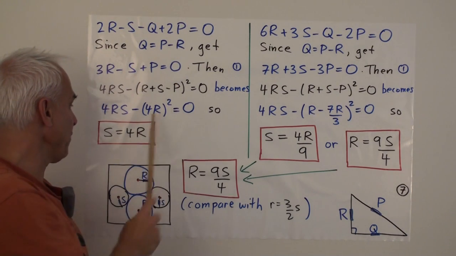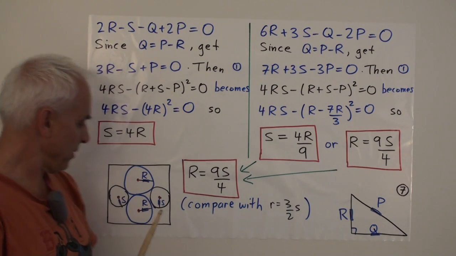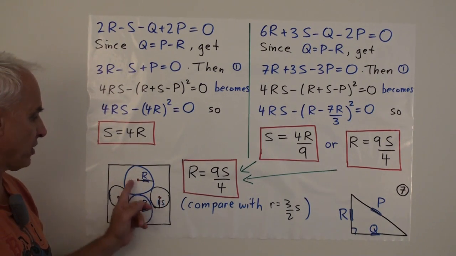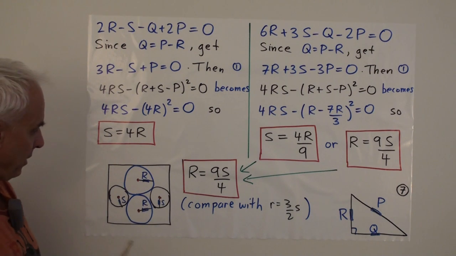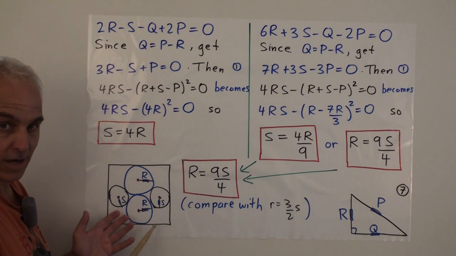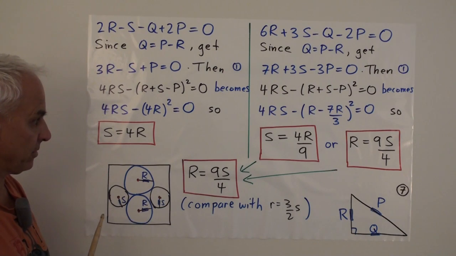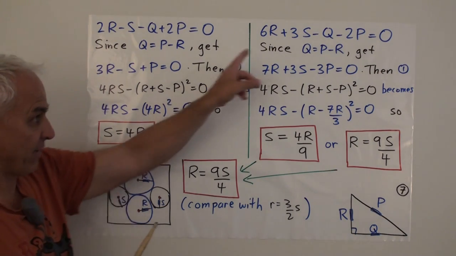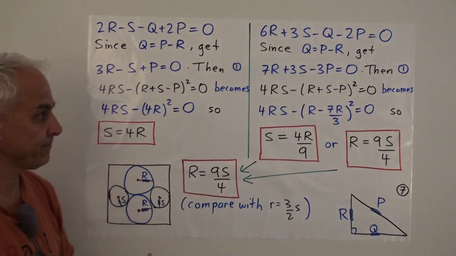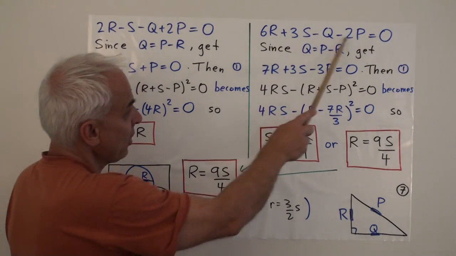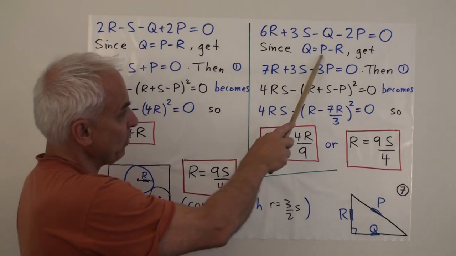So if this factor is true, that S equals 4R, that means that that quadrant is 4 times that quadrant. And we can see that's not being reflected in the picture. So we really have to have a look at the other factor. Here it was. We're going to play the same trick. Replace Q with P minus R.